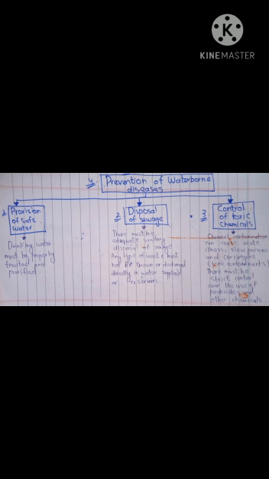Because these pesticides are chemical compounds used to kill pests. When pesticides enter the water bodies, the water may no longer be safe for drinking purposes, and it becomes unfit. So this unfit and contaminated water may harm human beings.